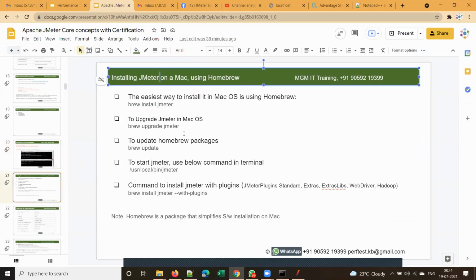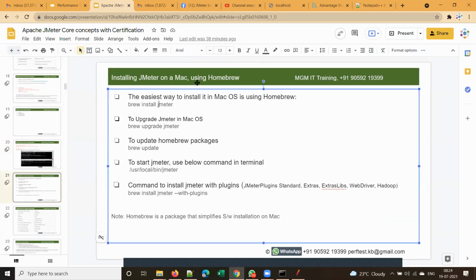These are the different commands to use JMeter on Mac. If you are using macOS, or if your office provides Apple laptops, you can use these commands. A few organizations provide MacBook Pros or Apple laptops, so for those users I have listed out the commands, like brew install JMeter. This is the command to install JMeter.